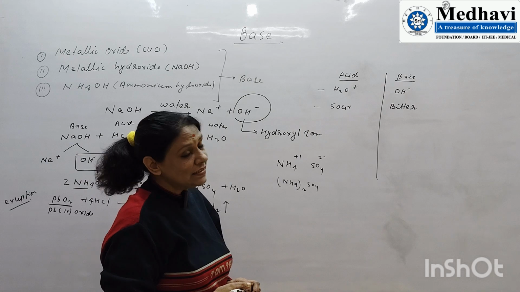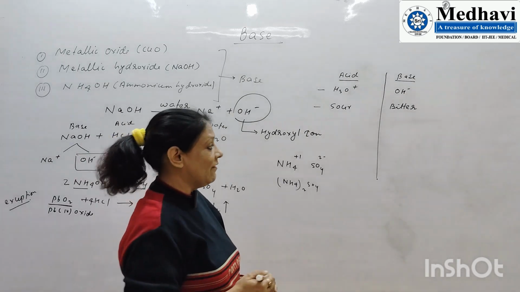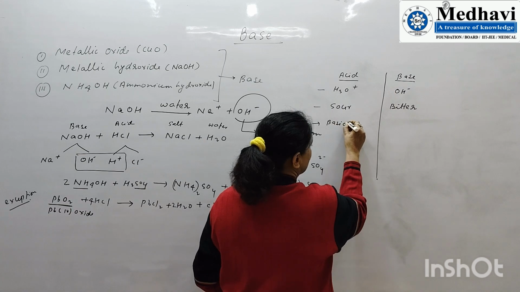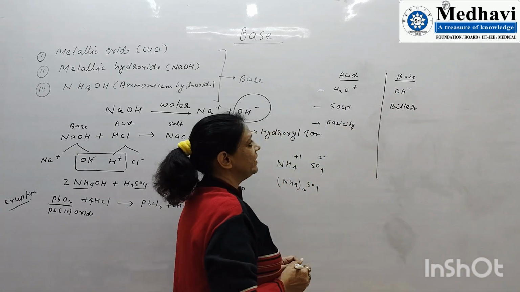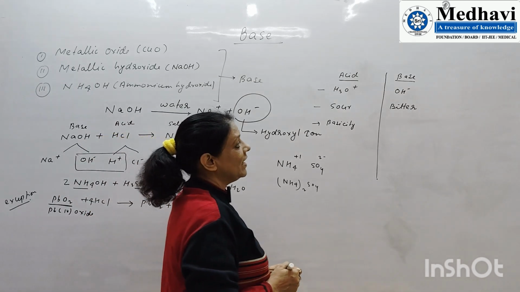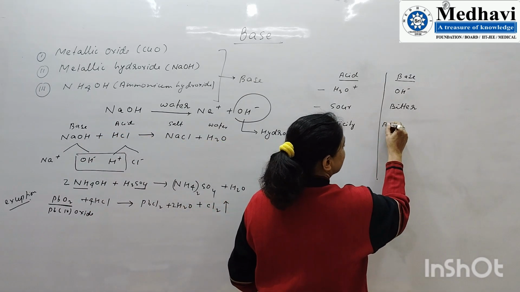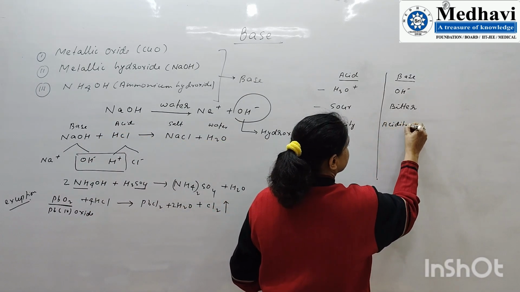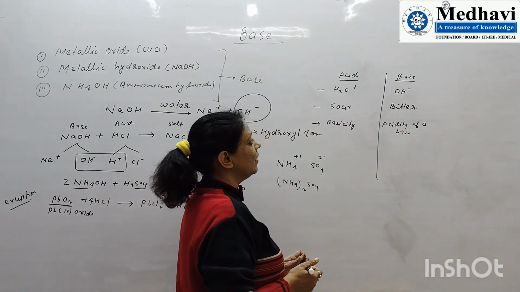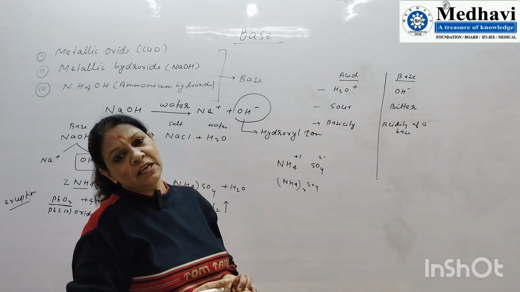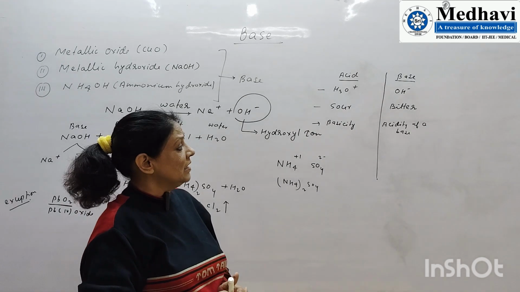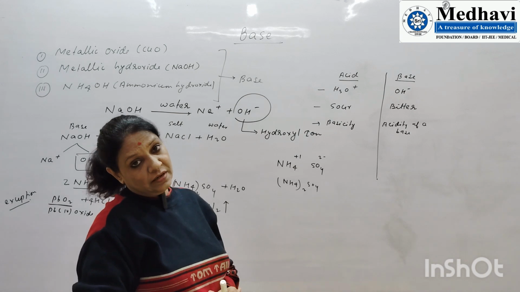We define acid in terms of basicity. I will explain that point. In acid I have already explained, but in base also I will go into detail. We define the basicity of an acid, whereas for a base, the acidity of a base. When we see the physical properties, bases are bitter, whereas acids are sour.